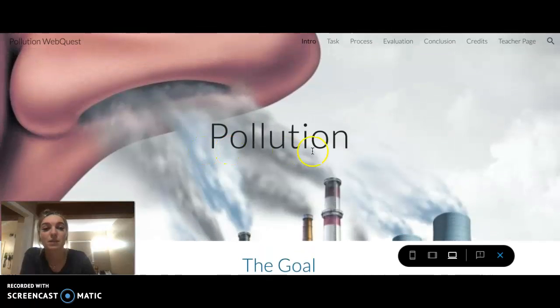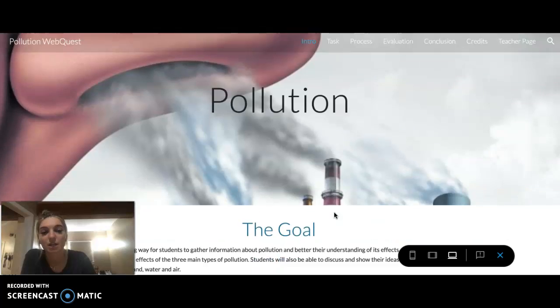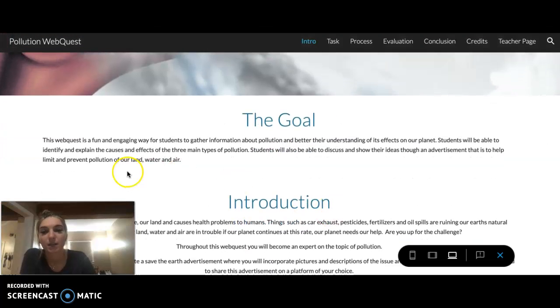So, this is the first page you guys will come to. You guys are going to click on intro if it's not already at the intro. And it will look like this. You'll see the goal, the introduction. So if you scroll down, the goal says, this WebQuest is a fun and engaging way for students to gather information about pollution and better their understanding of its effects on our planet.